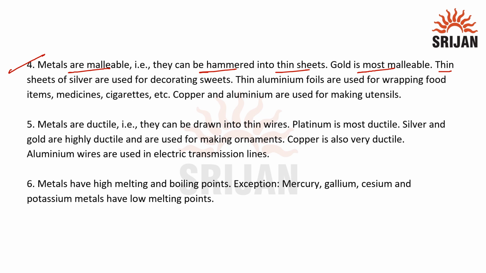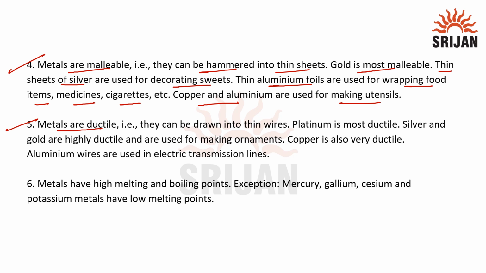Thin sheets of silver are used for decorating sweets, whereas thin sheets of aluminium, that is aluminium foil, are used for wrapping food items, medicines, cigarettes. Copper and aluminium are also malleable and are used for making utensils. Next property is that metals are ductile.